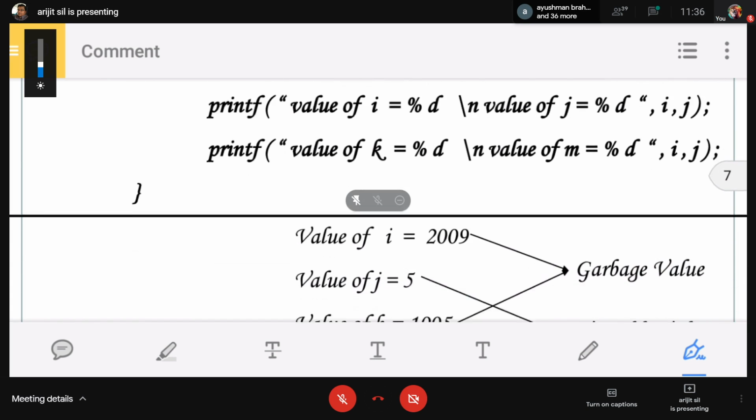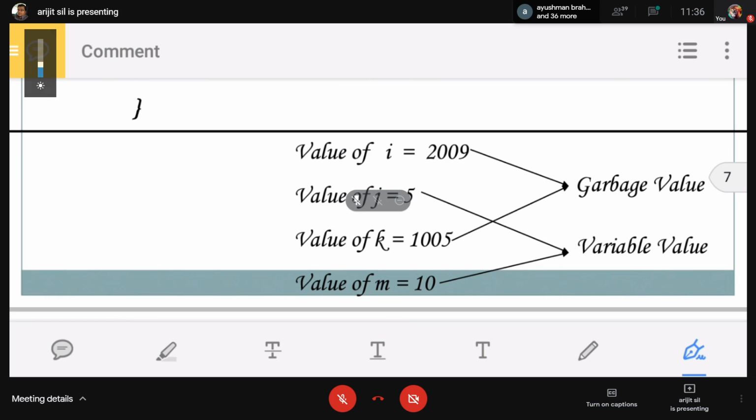Okay, this is that program. Now see that the value of i equals 2009. You don't know how this value 2009 came. Next, the value of j equals 5. This is initialized; we initialized j as 5. Next, the value of k is 1005.